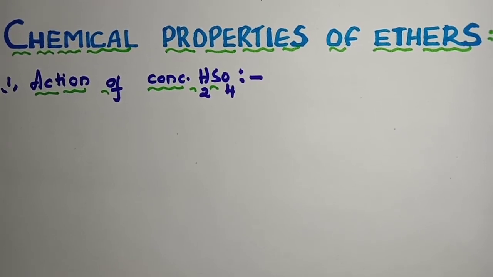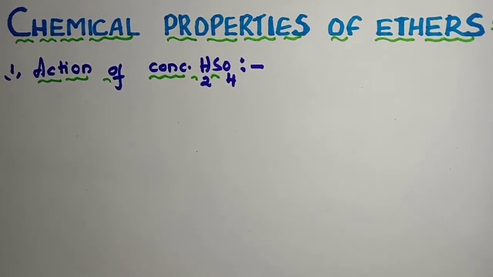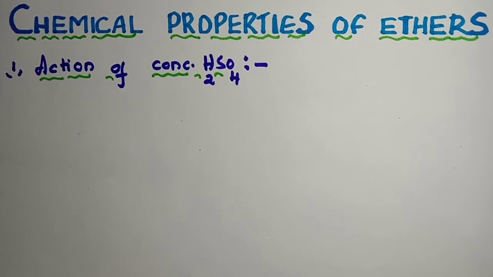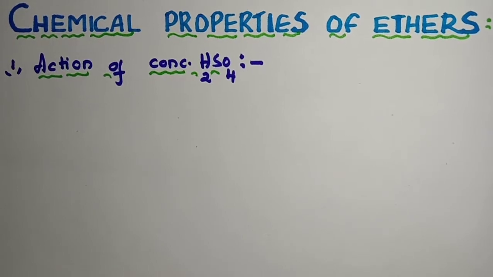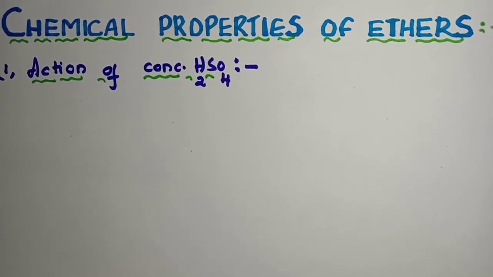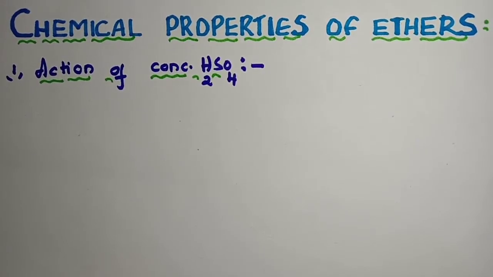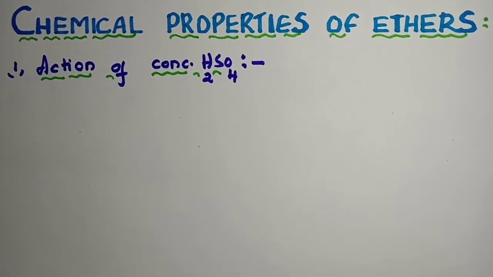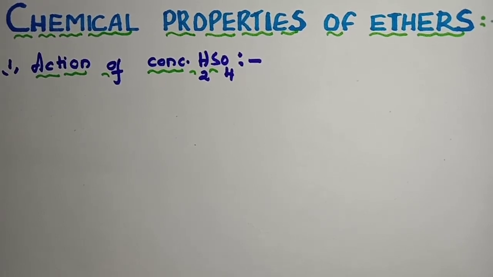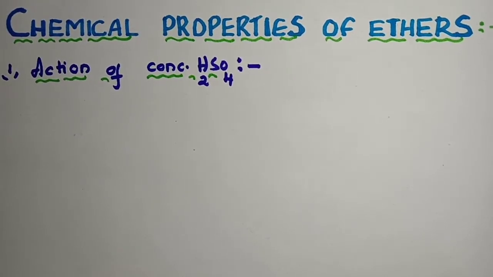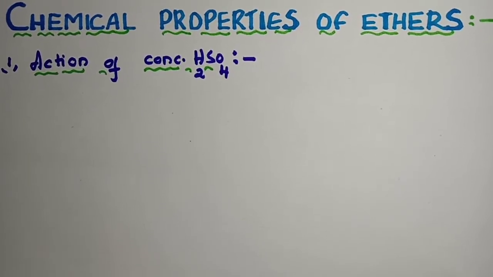In the present video, I am going to do chemical reactions or chemical properties of ethers. Here, ethers are inert in their behavior. Why? Because in ethers we find R-O-R, that means we find a carbon-oxygen bond which is not stable. If it is a carbon-carbon bond, it is highly stable, but a carbon-oxygen bond is not that stable. Hence, ethers show chemical reactions which involve the cleavage of this carbon-oxygen bond.